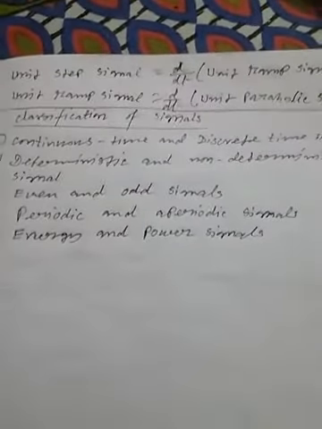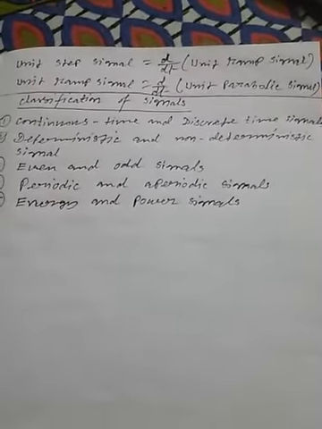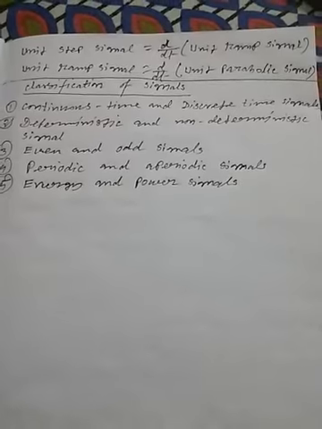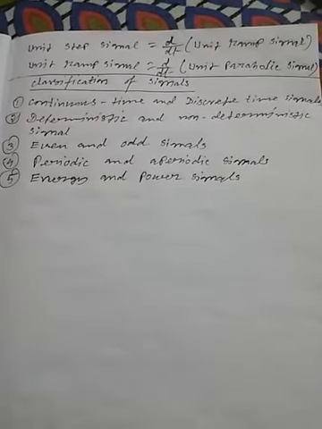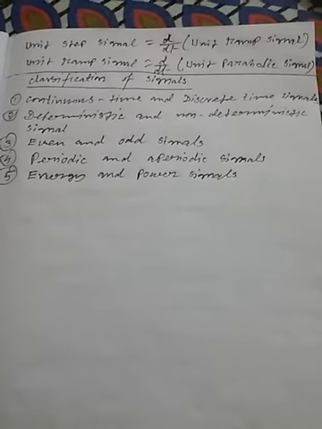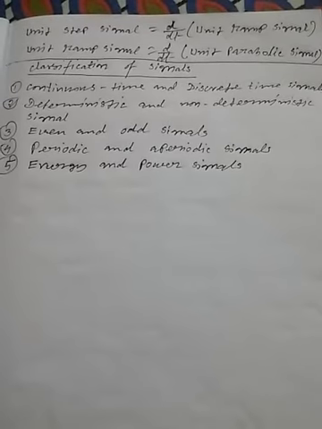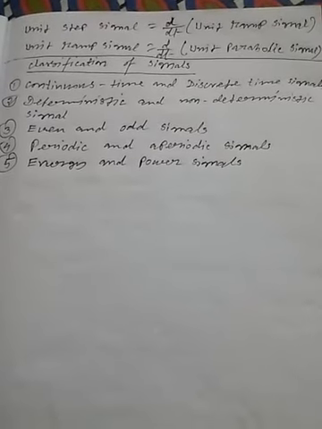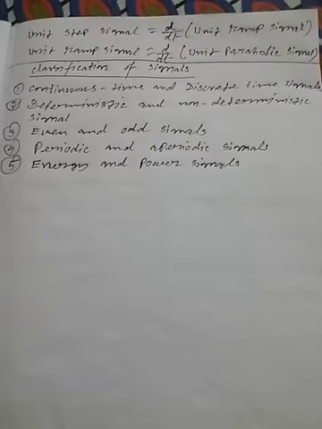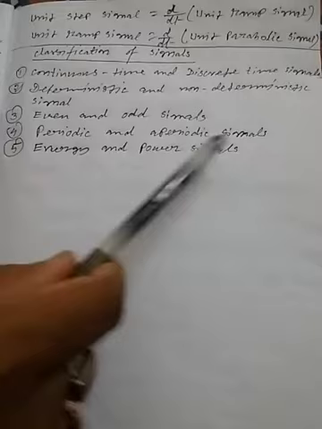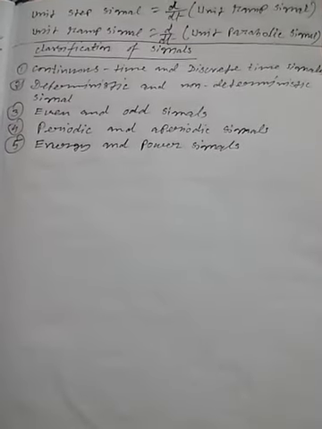In my earlier video, I have discussed some test input signals and their graphs in continuous and discrete time domain. In this video, I want to discuss classification of signals. Now there are different types of classification. Out of them, five classifications are very important. They are continuous time and discrete time signals, deterministic and non-deterministic signals, even and odd signals, periodic and aperiodic signals, energy and power signals. Okay, so these are very important.